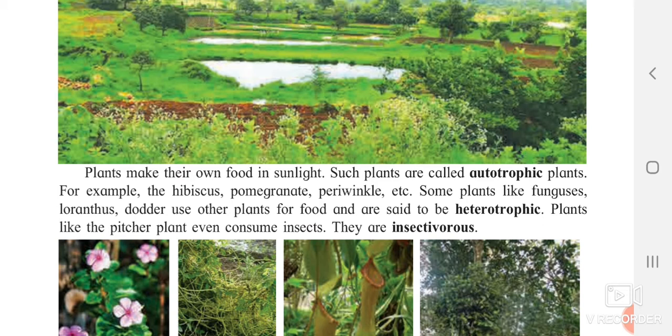And plants like pitcher plant even consume insects. Some plants are consuming insects. Why are they consuming insects, do you know? Yes, they are consuming insects to satisfy their nitrogen need. Plants require nitrogen for their growth, and to satisfy that need, they consume insects, and such plants are said to be insectivorous plants. Which plants are they called? Yes, insectivorous plants.